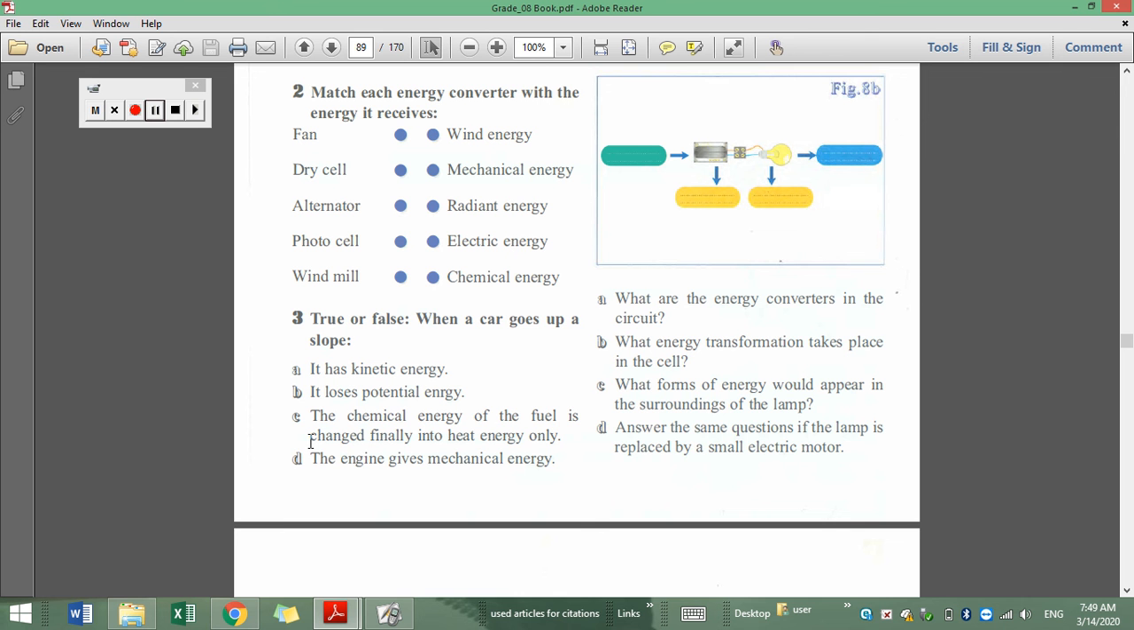Part C, the chemical energy of the fuel is changed finally into heat energy only. Meaning the burning of the fuel, the gasoline, is only transformed into heat energy? Of course not. Why do we use gasoline? In order to convert the chemical energy into electric then into mechanical energy to allow the car to move. We operate electrically inside the system of the car, and this electric system makes the wheels rotate. And thus when we talk about rotation, we are talking about motion, we are talking about mechanical energy. So no, the chemical energy of the fuel is not changed only to heat energy, it is changed to heat, to electric and mechanical energy.